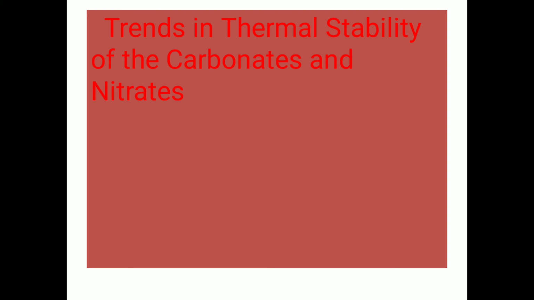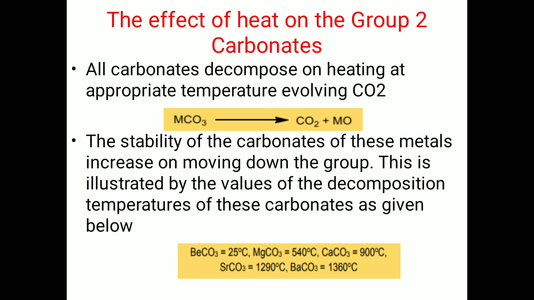Trends in thermal stability of the carbonates and nitrates. Effect of heat on group 2 carbonates. All carbonates decompose on heating at an appropriate temperature, evolving CO2. The stability of the carbonates of these metals increases on moving down the group. This is illustrated by the values of the decomposition temperature of these carbonates as given below.